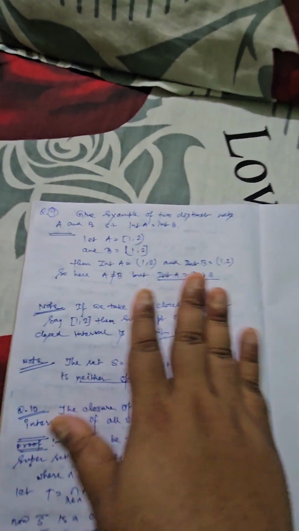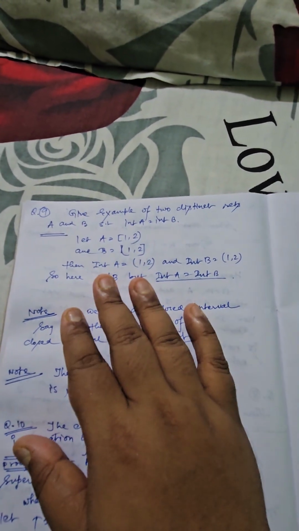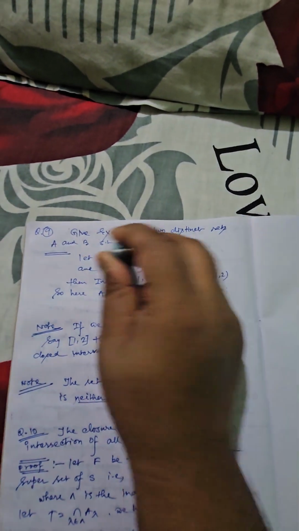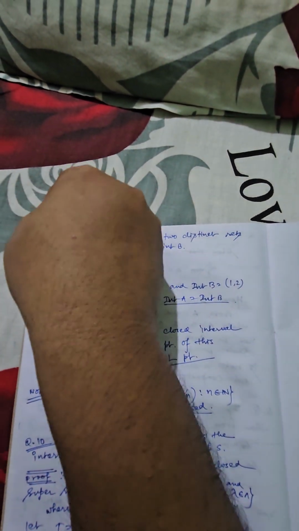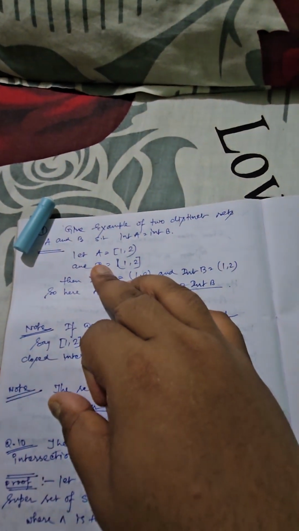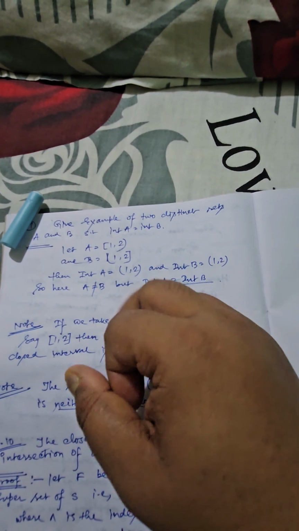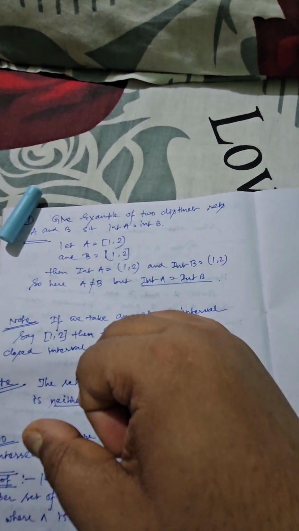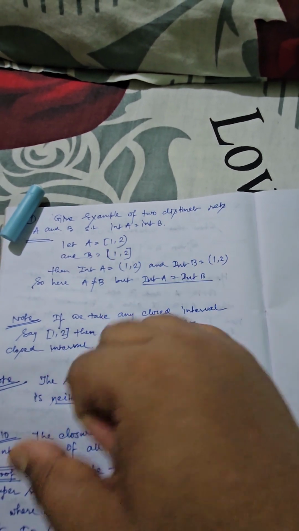Now another important short question from your examination, previous year's question. Suppose we want to provide two distinct sets such that their interiors are identical. It's very easy. You can consider a certain semi-open or semi-closed interval A and B. Say A is 1 comma 2 where 2 is open, and in the second case B is 1 comma 2 where 2 is closed but 1 is open.